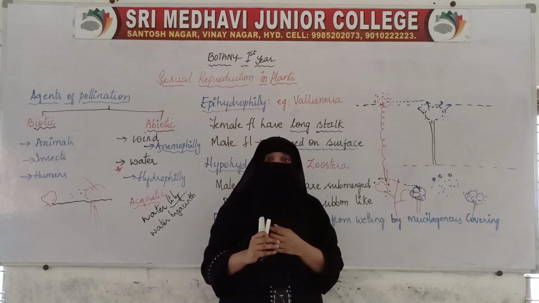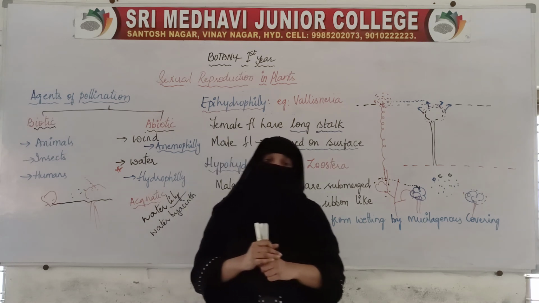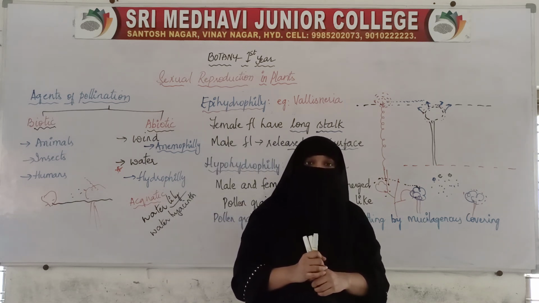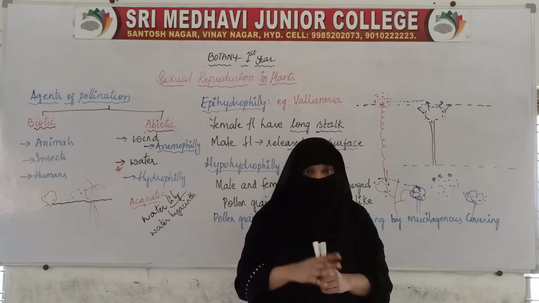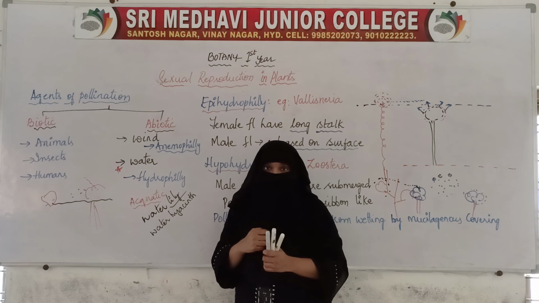So they produce pollen grains in innumerable amounts.